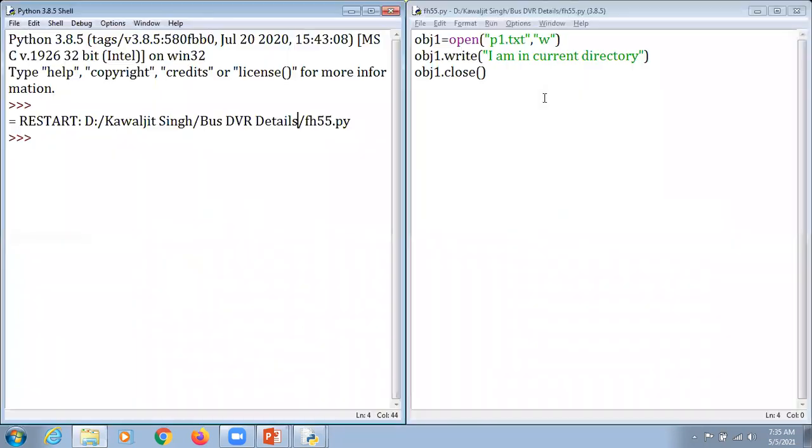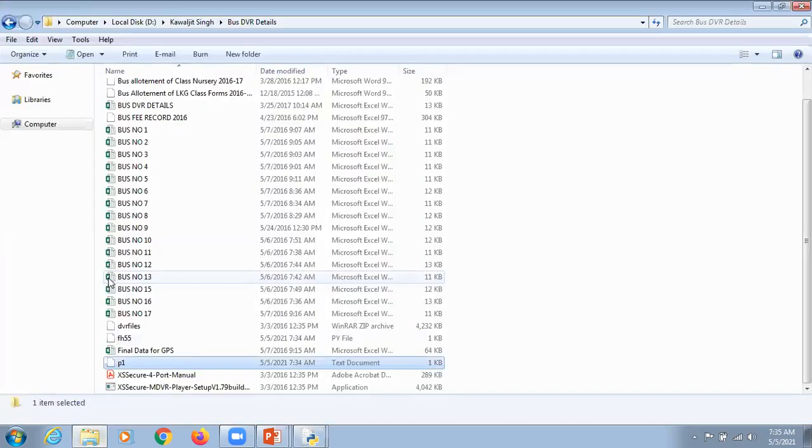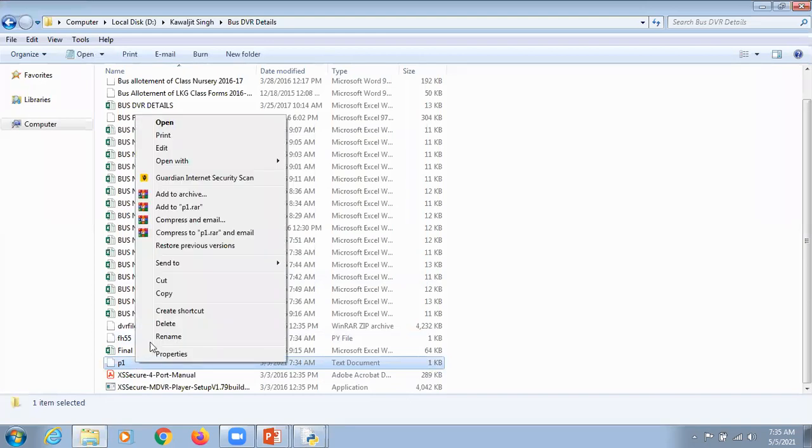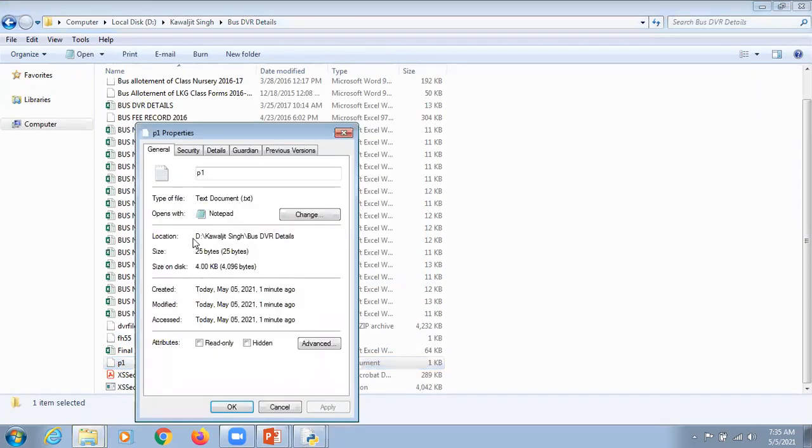So what happened here, dear students, is that when we mention R here, I right click, click on properties, and copy the address or location from here.